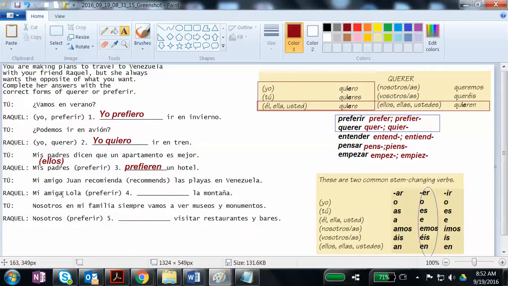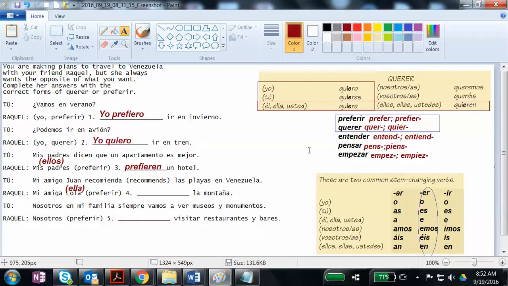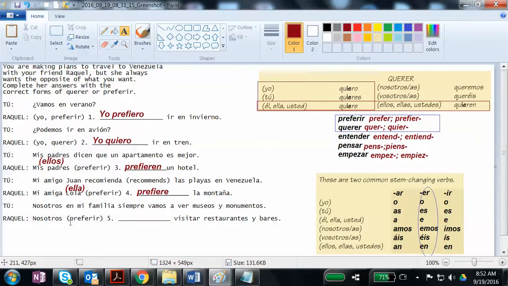Mi amigo Juan recomienda las playas en Venezuela. And then Raquel says, mi amiga Lola. Who is it that's doing the preferring? Lola is, or she is. That's the same thing as ella. Ella is not nosotros or vosotros either, so I still need prefier. I only use prefer with nosotros, vosotros. And so here's ella, and I go over to the IR endings, and I would add an E, prefiere.